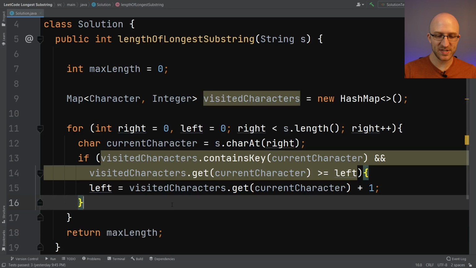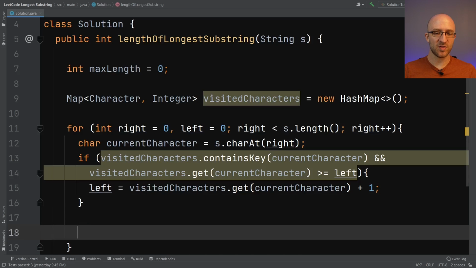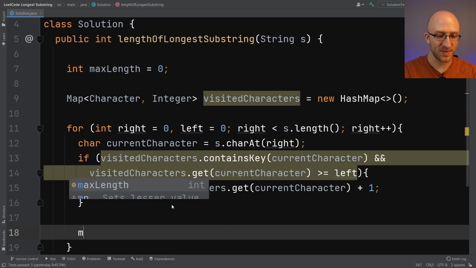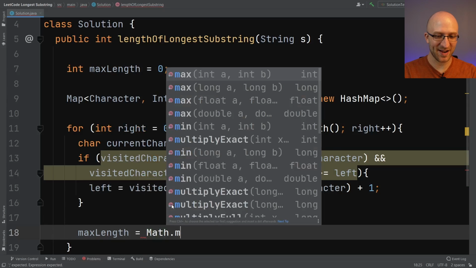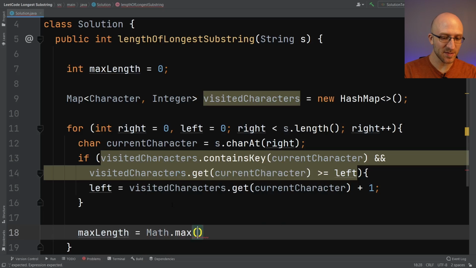So at this point in the algorithm, we know that the substring we were looking at either didn't contain any repeat characters, so it didn't have to adjust the left pointer, or if it did contain repeat characters, it adjusted the left pointer so that it no longer has any repeated characters. So now we can update our max length, again by using Math.max. We'll take the maximum of either the current max length or the length of our current substring.